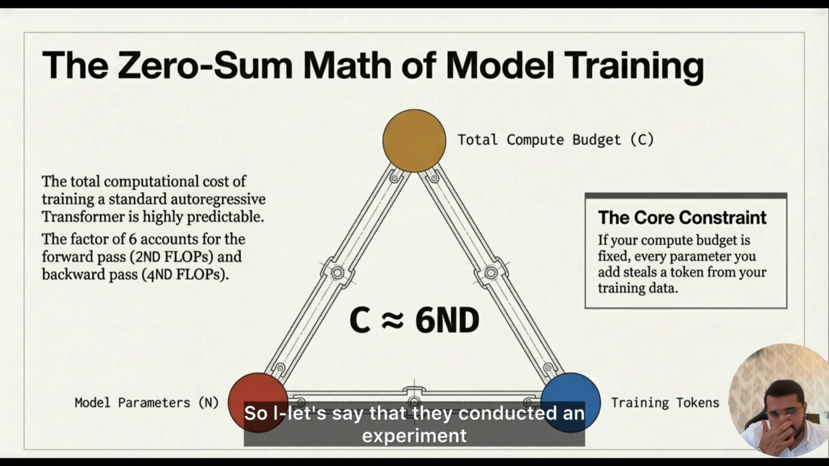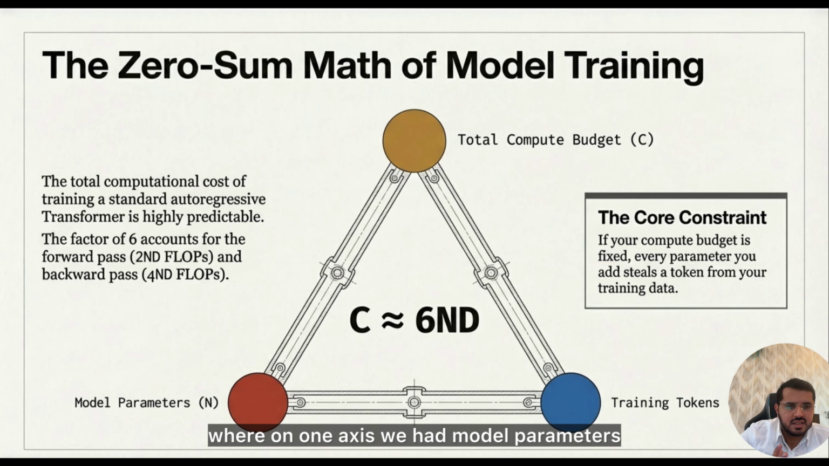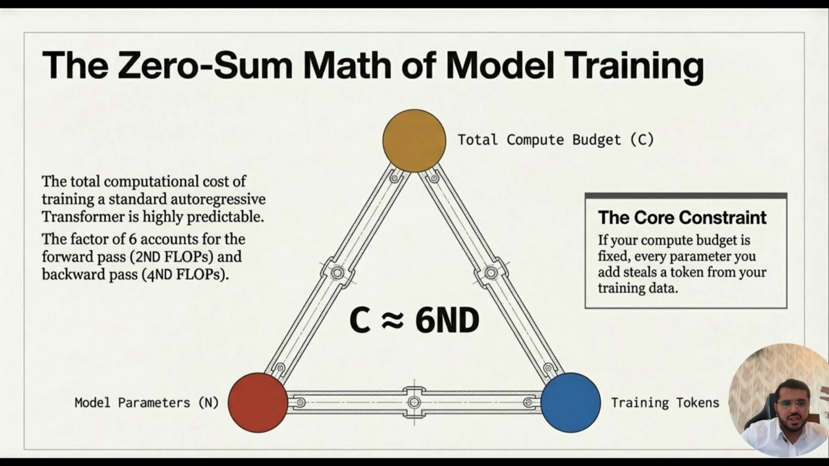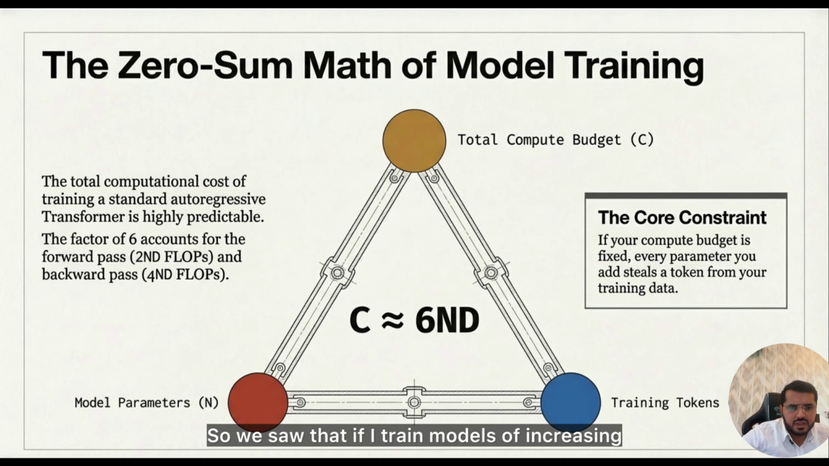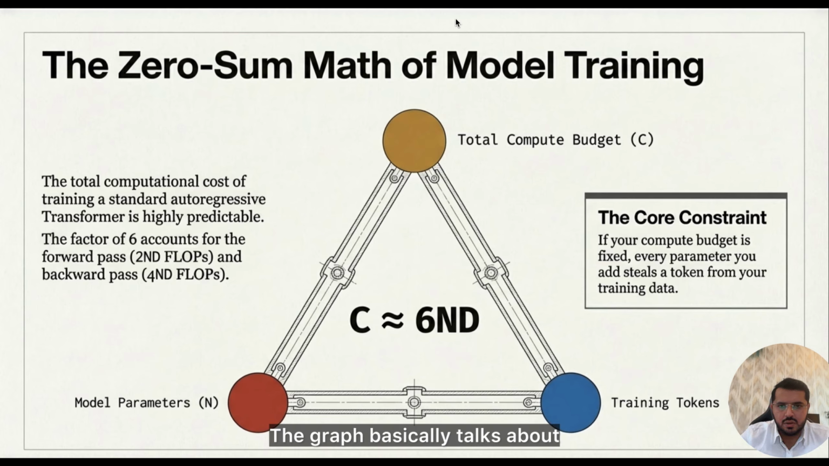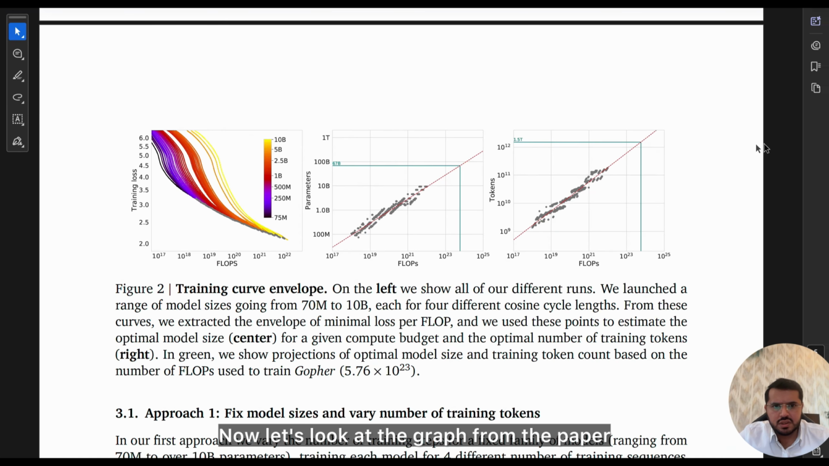So let's say they conducted an experiment where on one axis we had model parameters, and on another axis we had validation loss. Now we try to plot. We see plots for 10 billion tokens, 50 billion tokens, 100 billion tokens, 300 billion tokens and 1 trillion tokens. We saw what happens if I train models of increasing size with this amount of data. So the graph plots everything keeping the compute fixed, the number of training flops, the model size and the number of training tokens, and figures out what is going to be the lowest training loss. Now let's look at the graph from the paper.